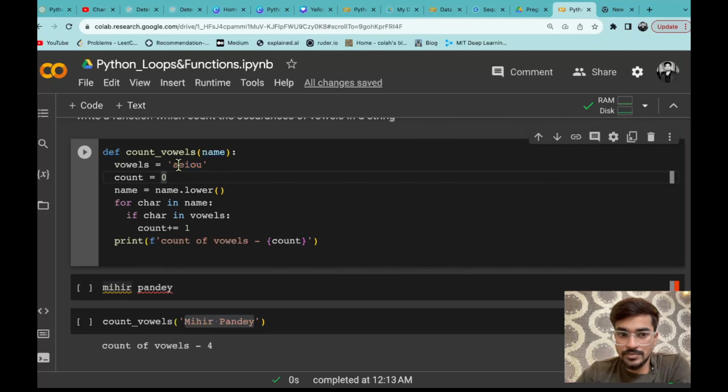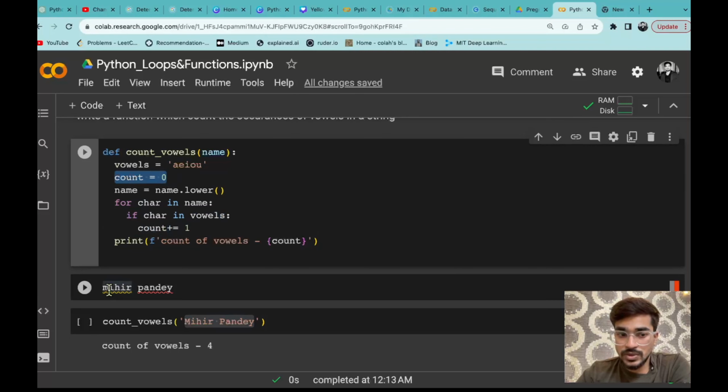m को a से compare करेगा, that is not equal. e से compare करेगा, then i, then o u. When it will compare all the characters in vowels, it will just return true or false. That means we are having an if condition. So if that m is present in here, so here m is not present ना, vowels में नहीं है, so it will return false. So that means this condition is false. So count क्या है, count will not increment. So this statement is not going to perform. So that means count simply अभी भी 0 है.